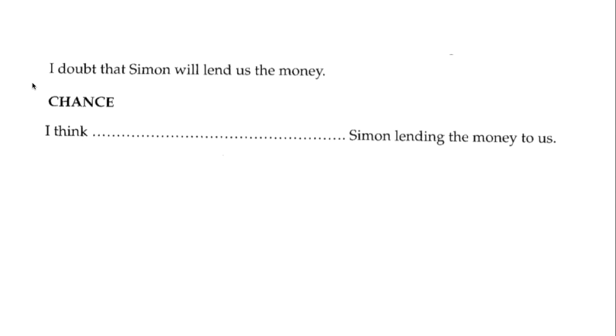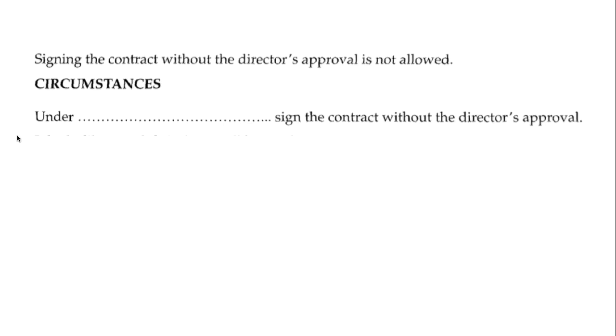Another example, I doubt that Simon will lend us the money. Okay, I doubt, and you need to use the word chance. I think, blank, Simon lending the money to us. Well, the clear answer would be, I think there is little chance of Simon lending the money to us. That's another way of saying, I doubt. There is little chance. There is a slim chance of this happening. Again, with the idea of doubt.